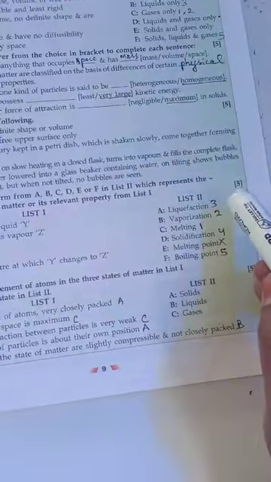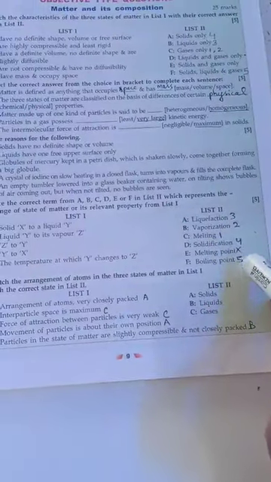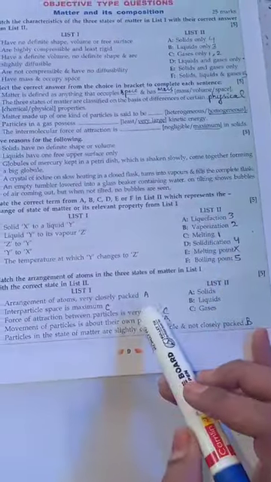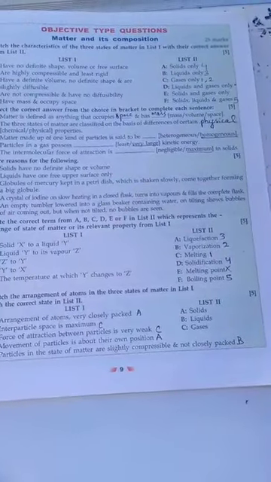The next one will move on to the sequence here, that is 3, 2, 1, 4 cross 5. And the last one is ACCAB. That is the solution for your objective type questions.